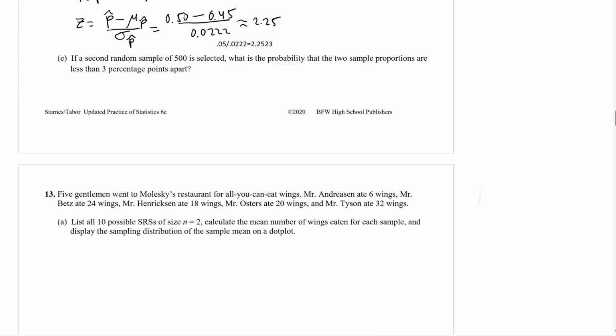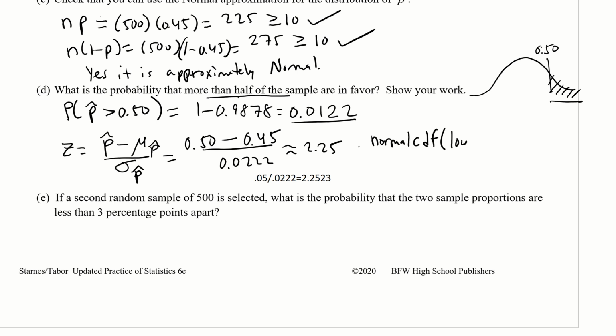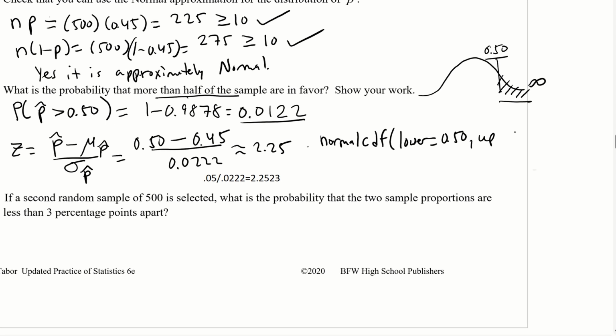That's the area to the left, so we got to subtract from 1, right? So then the probability is 1 minus 0.9878, which is 0.0122. And then if we use the normal CDF calculation, we get our lower is 0.50. Our upper is infinity, so we're just going to do a really big number.